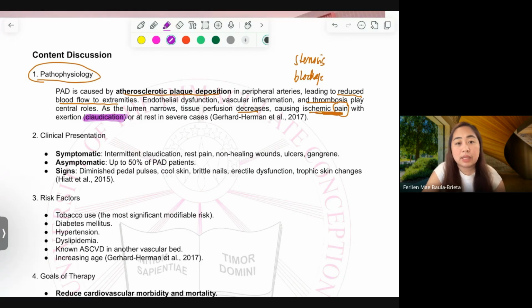Again, ischemic pain with exertion is termed as claudication. Medical term is claudication. Or it is painful even in patients at rest, no? And that pain at rest indicates severe PAD. Okay? That indicates severe PAD.